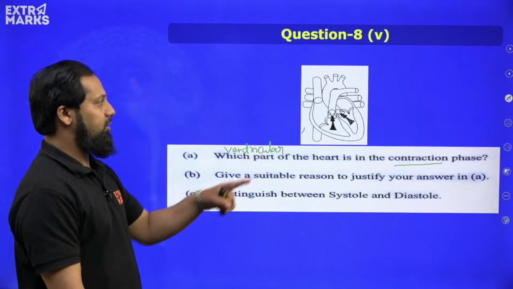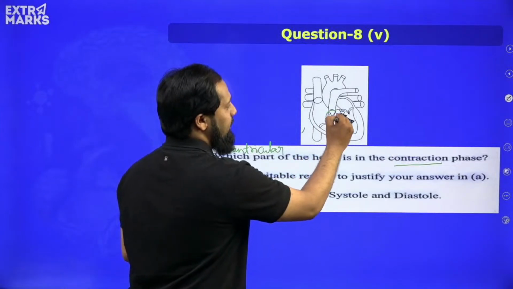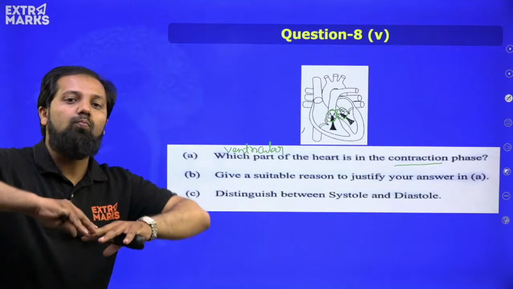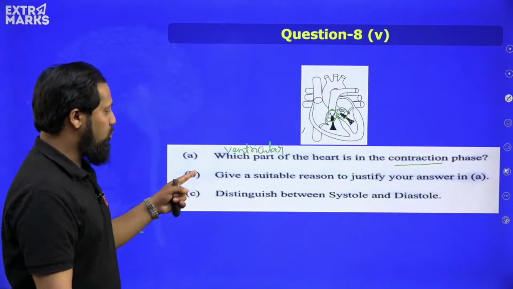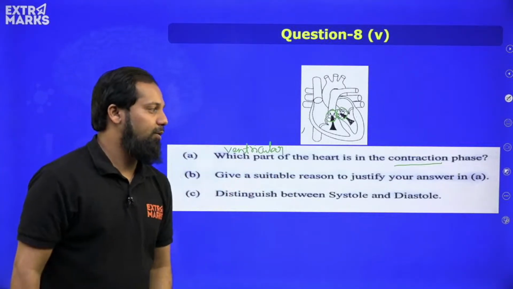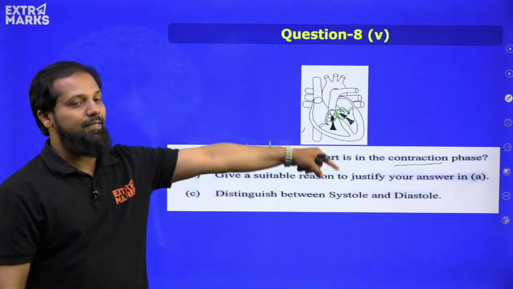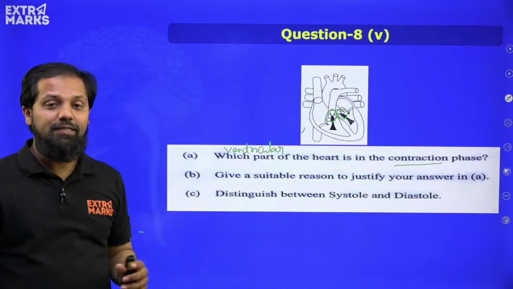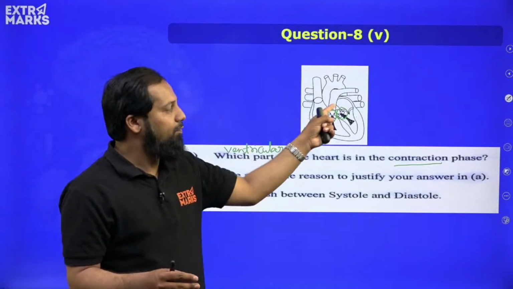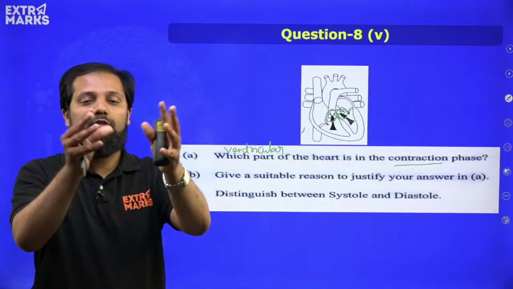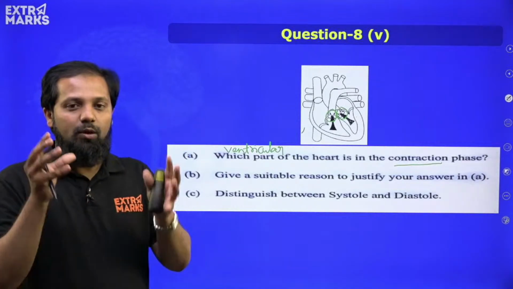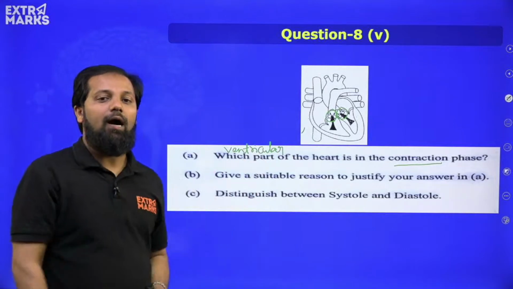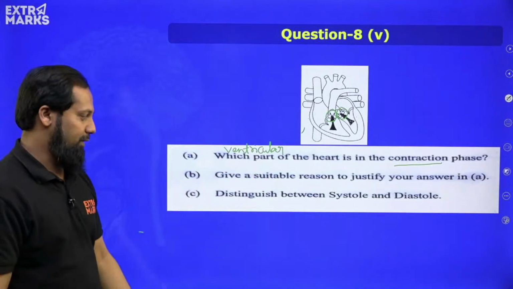We are able to see here that these valves are open, which are allowing the blood to move outside the heart. Give a suitable reason to justify your answer in A. This is the answer: the valves in the arteries have opened and the direction of the blood flow is towards those arteries, which means when the ventricles contract, the blood will rush out from the heart.